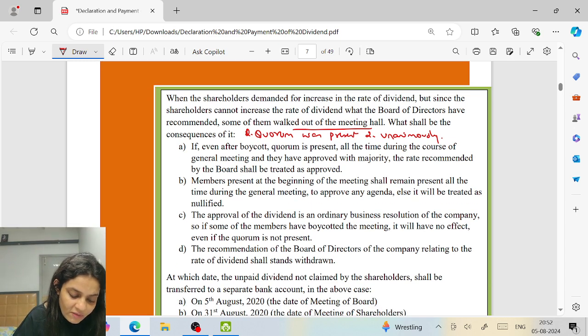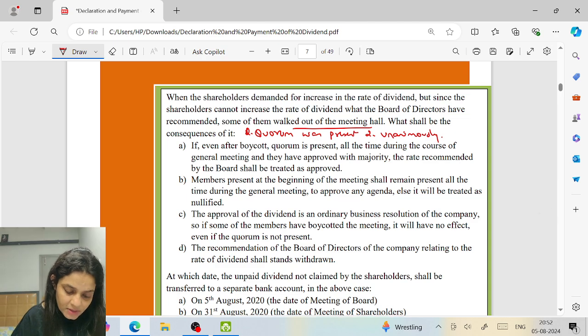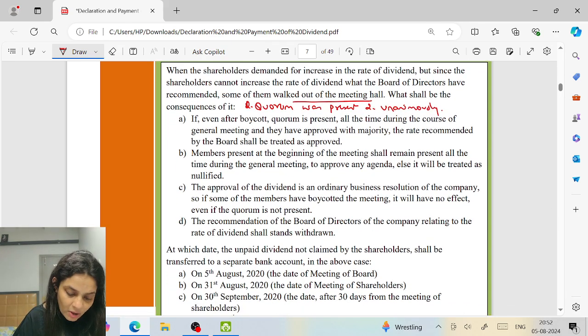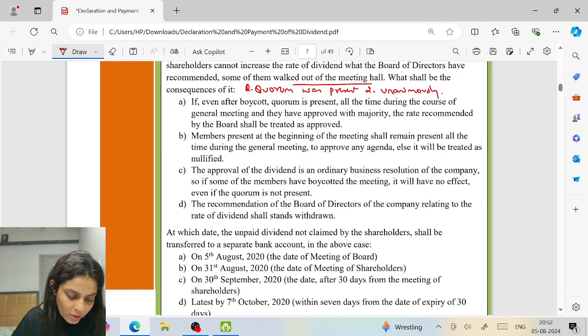So if even after boycott, quorum is present all the time during the course of the general meeting, and they have approved with the majority, the rate recommended by the board shall be treated as approved. This looks correct. Members present at the beginning shall remain present all the time. Is it so? No. The point is quorum should be present.